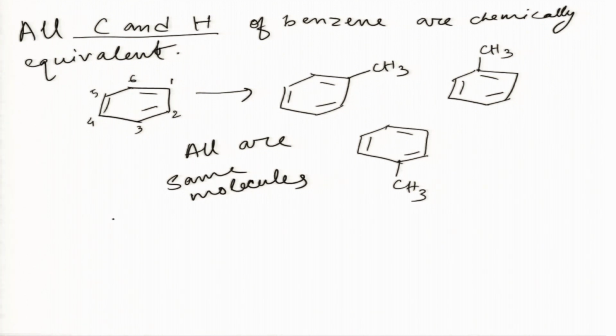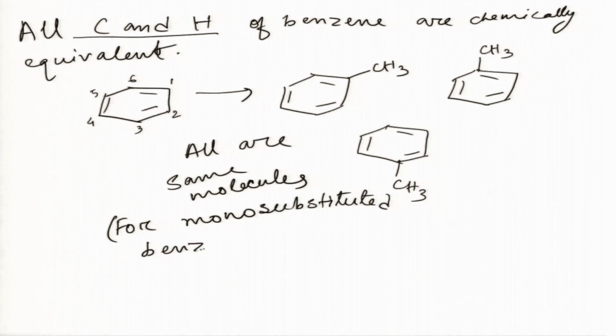That is, for mono-substituted benzene rings, okay, when there is only one substitution, all of them are toluene. There is no difference between these molecules.